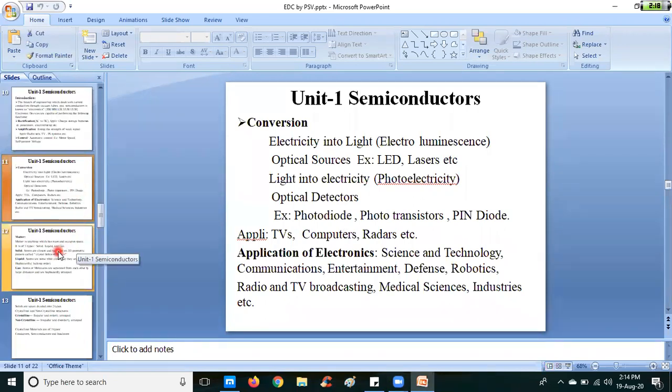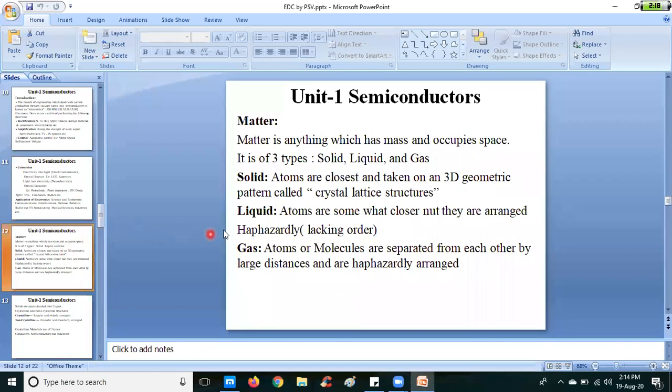Next, after conversion, we will move on to the materials here. Matter is anything which has mass and occupies space. It has three states, that is solid, liquid and gas. Matter consists of atoms or molecules.